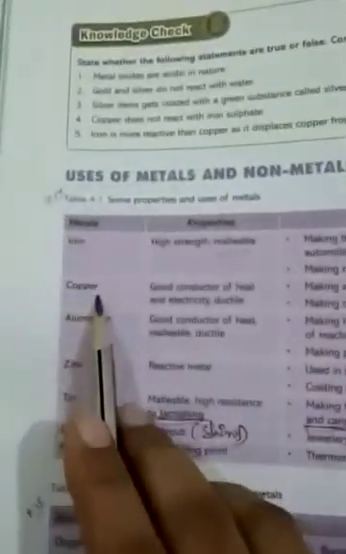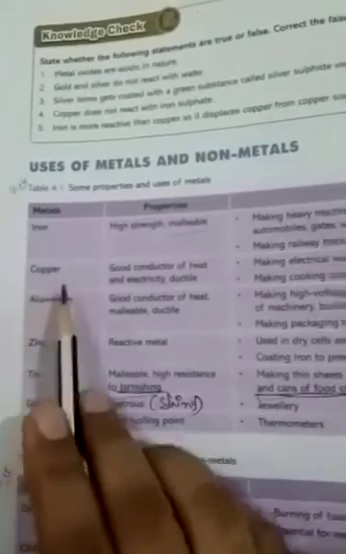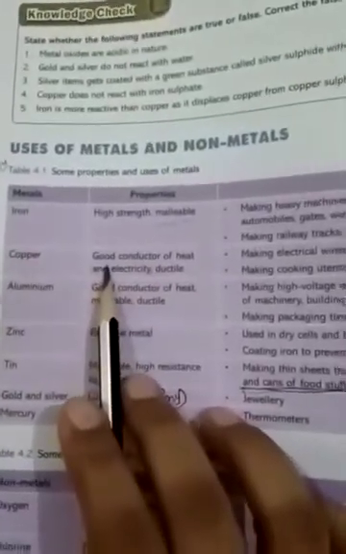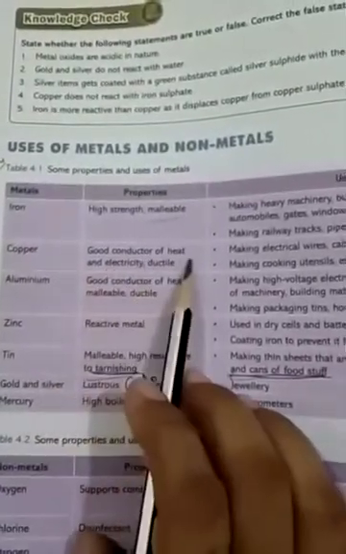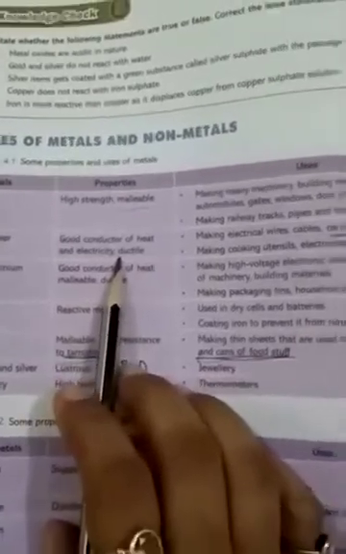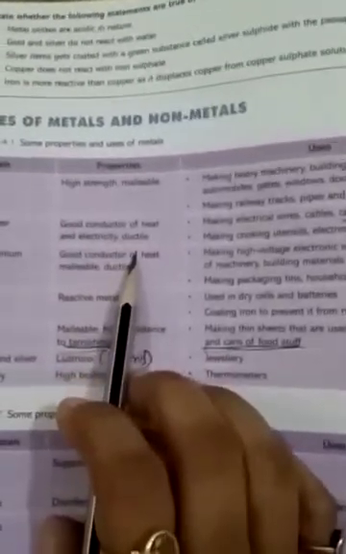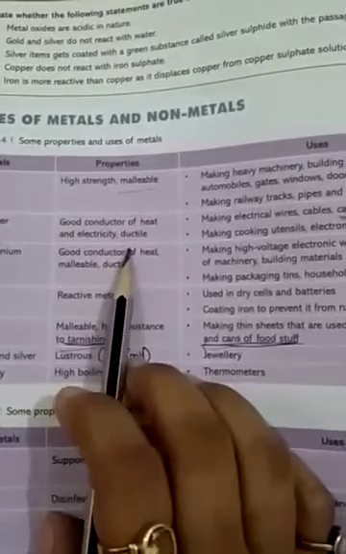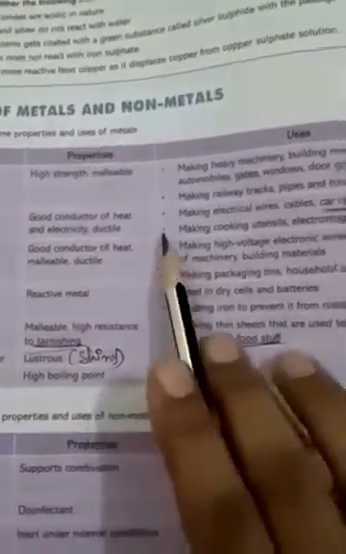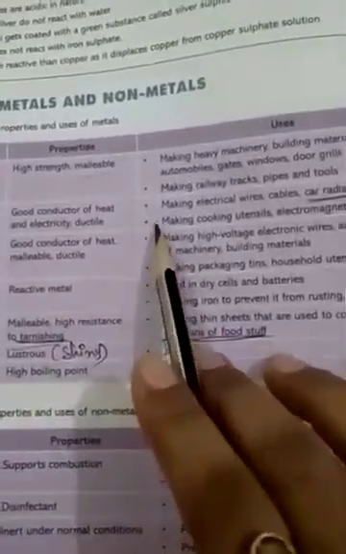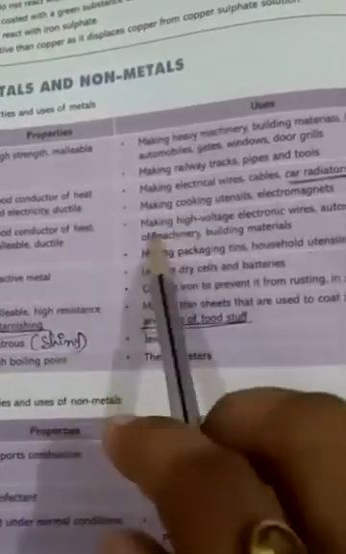The next metal to be read is copper. The property of copper is that it is a good conductor of heat and electricity, and it also has the property of being ductile. Ductile means conversion into thin wires, that is known as the ductile property.